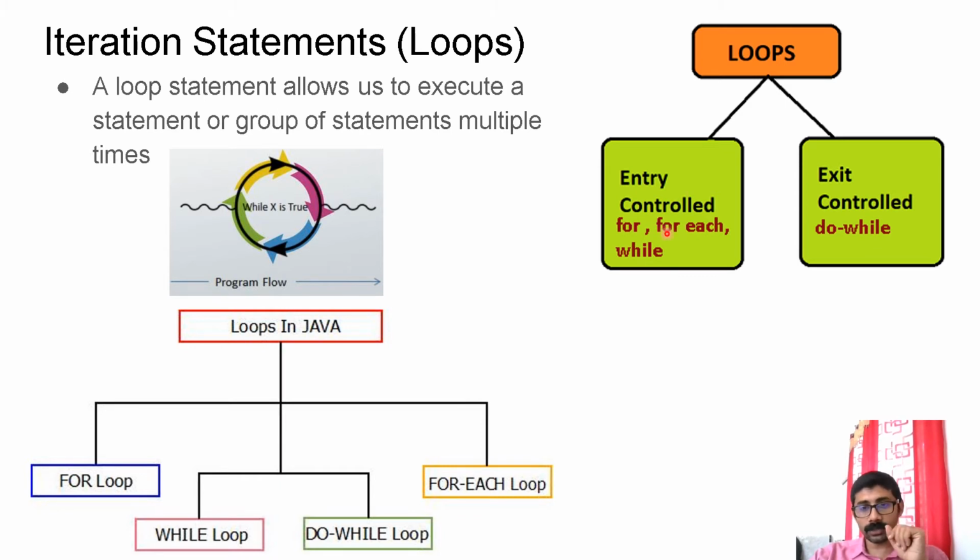That is entry control. Exit control means it will execute the block first, then it will check the condition. If the condition is false, it will exit. If the condition is true, it will again repeat. So there is one such exit control loop, that is the do while loop.